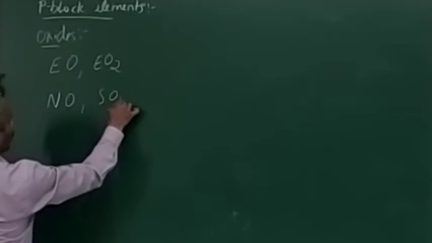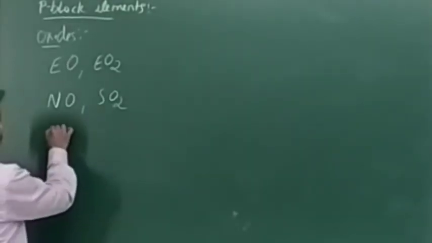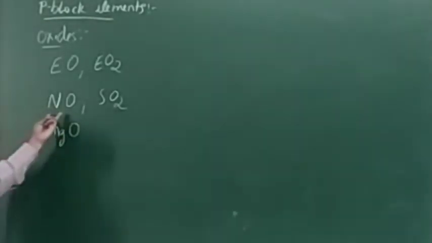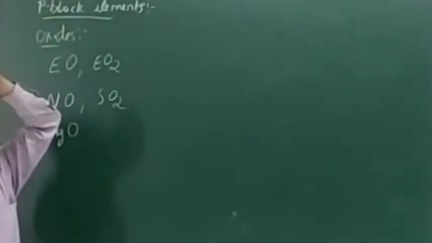Say E is nitrogen, then it is nitric oxide. E is sulfur, it is sulfur dioxide. E is magnesium, then magnesium oxide. So a binary compound of oxygen with another element is called an oxide.